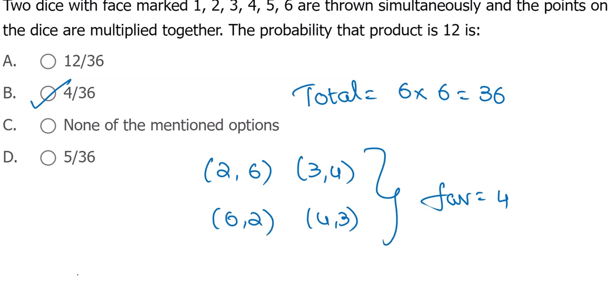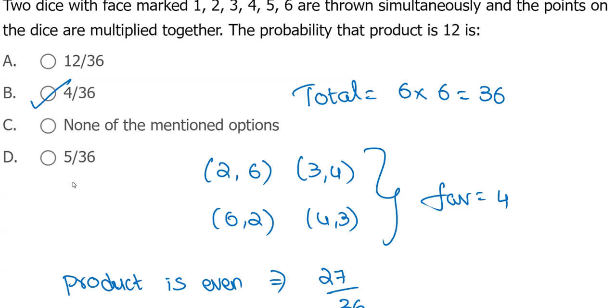Then in one of the companies, they said product is even number. Guys, product is even number, then what's the answer? Product is even. Answer is 27. Is it 27? Yes. 27 out of 36. Product is even.